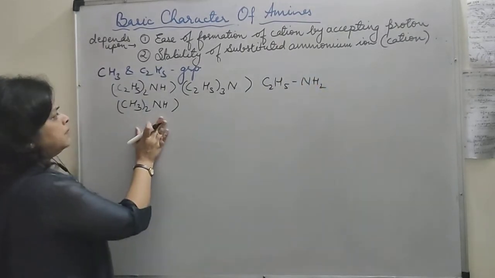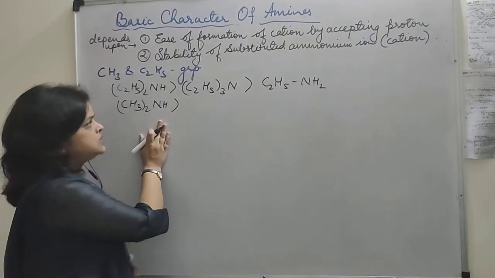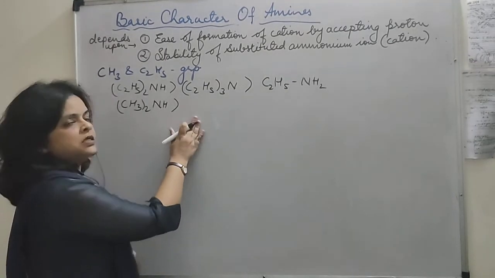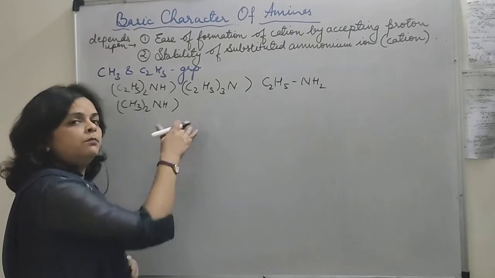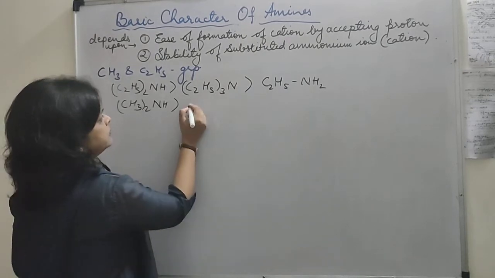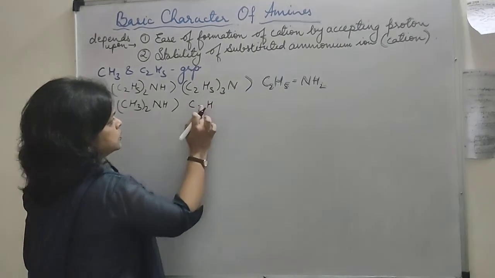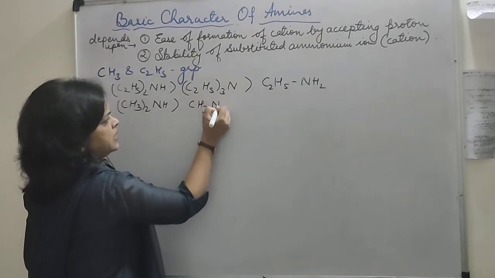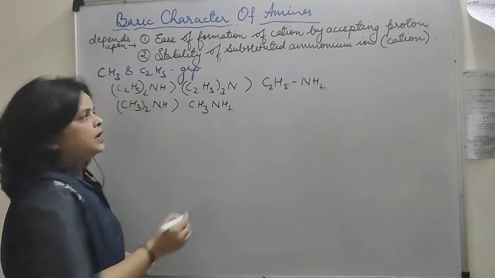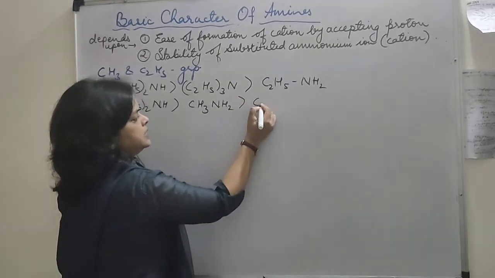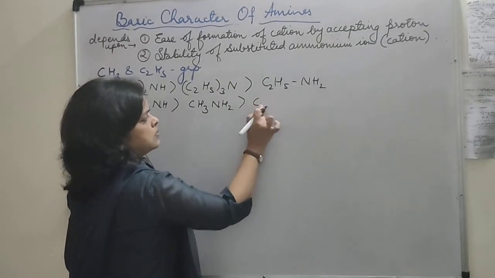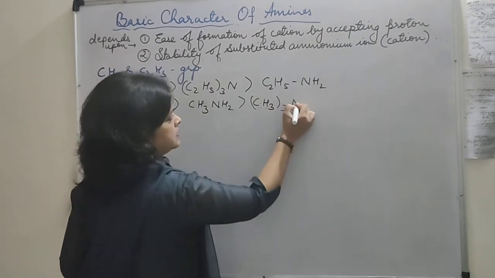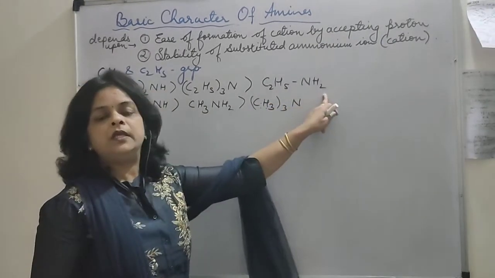And when we are talking about the methyl substituted amines, the second position will be for the primary one, because here the solvation factor will be more as compared to the inductive. So CH3NH2. Okay. And then in the last we'll write (CH3)3N. Okay, so what did we say here?